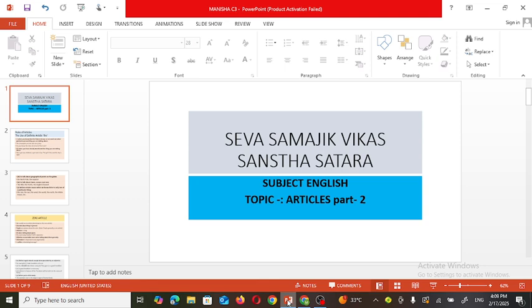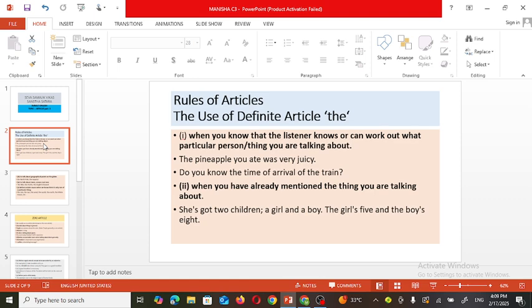Today we are going to continue our English session and our topic is articles, second part. In the first session we had already discussed indefinite articles, that is a and an. Today we are going to see rules regarding the definite article, that is the.